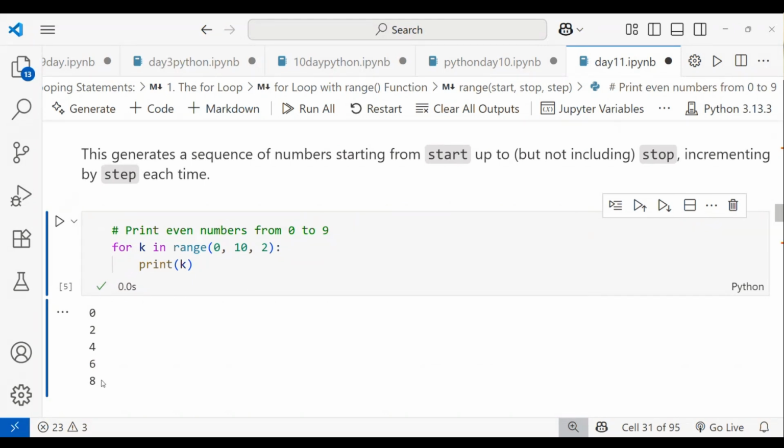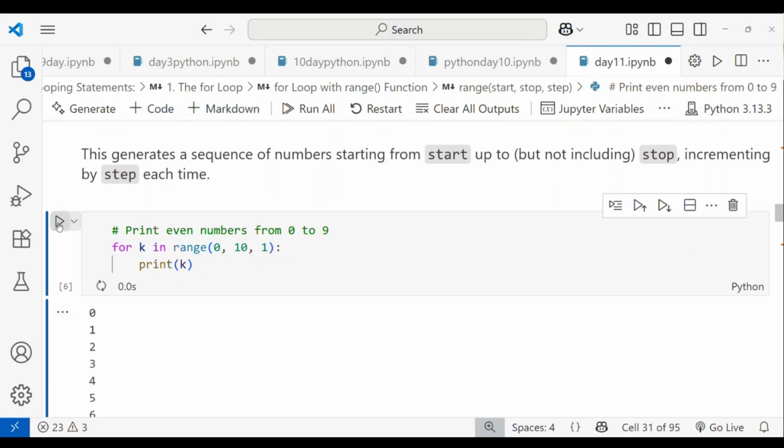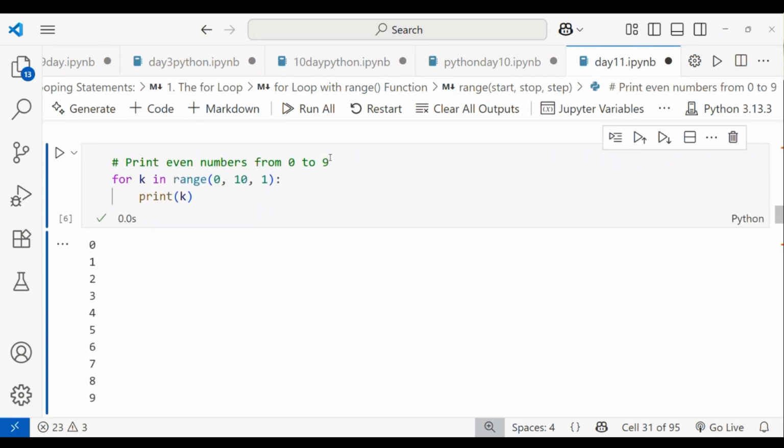These are even numbers. Now I will not give 2 here, in place of 2 I give 1. So I'm running this one. You can see, right? When the step value is 1, it is printed from 0 to 9, all the numbers.